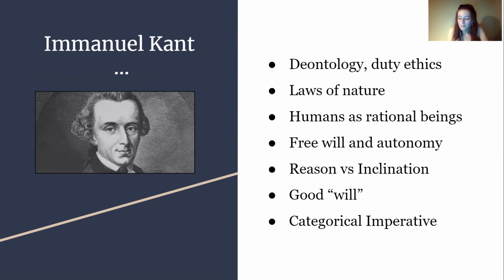Kant says that everything in nature works according to laws. Now, humans, he says, are rational beings, so we have free will and bodily autonomy to not follow these laws, to make our own laws. But we can use reason to do the rational thing, or we can act upon our own selfish inclinations. So we can use reason to go against these moral laws that we create for ourselves. To have a good will means to use this reason to act in a very just way, is what he says.